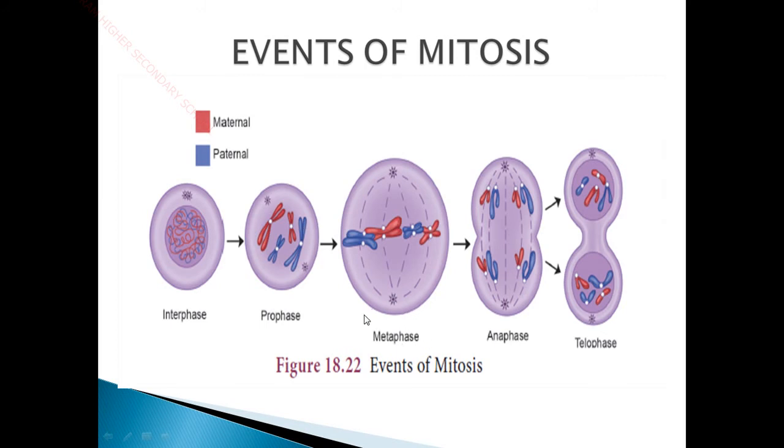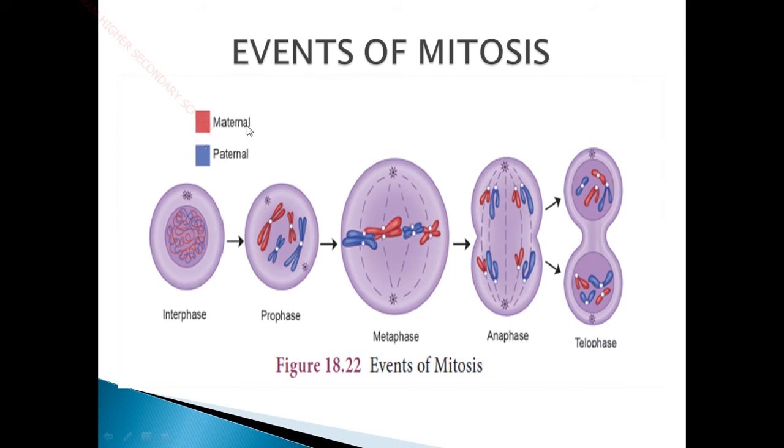And then in the metaphase stage, you can see these are aligned in the center line, and in the anaphase you can see these are pulled up to the poles of the cell, that is to the ends of the cell. And in the telophase you can see it has been divided into 2 components. Okay, so these are the events of mitosis. We'll come to the explanation.